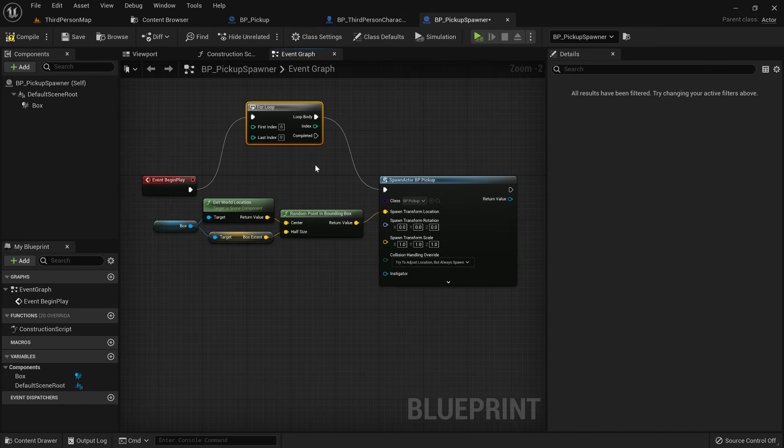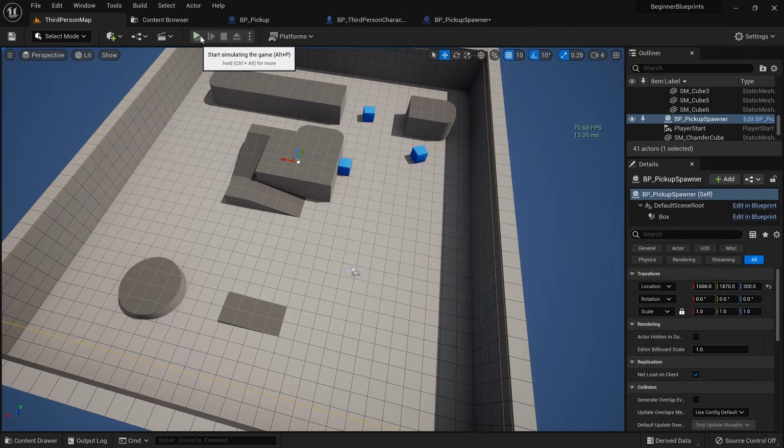As with most other programming languages, a for loop generally starts at the index of 0, which can be a very confusing concept for a beginner. Let's say we want to spawn 5 pickups. You might think that we should set the last index to 5 to achieve this, but since our index starts at 0, the loop will actually execute 6 times and spawn 6 spheres.